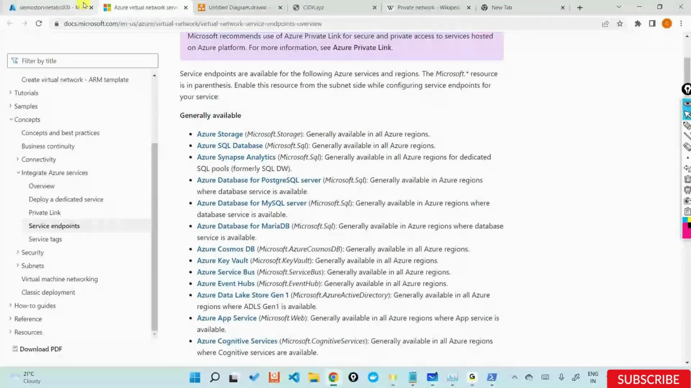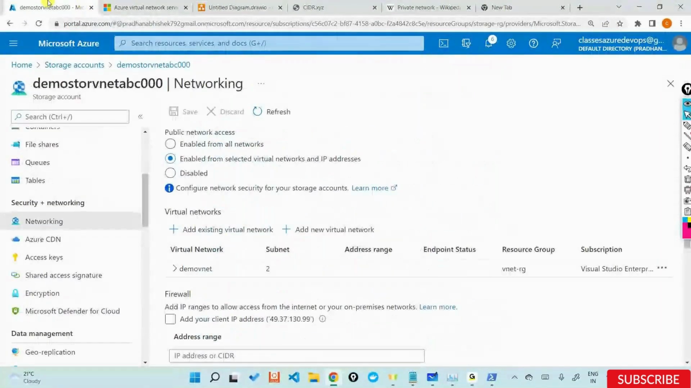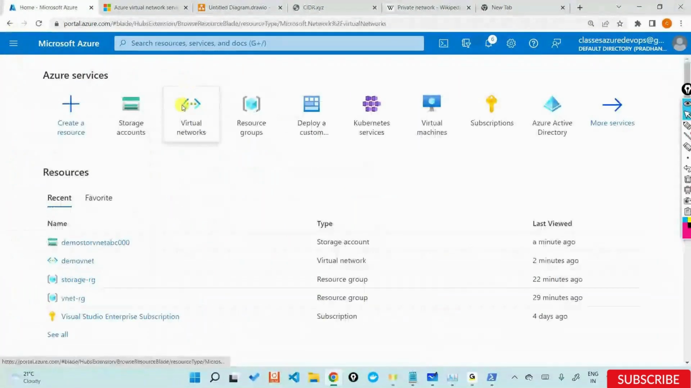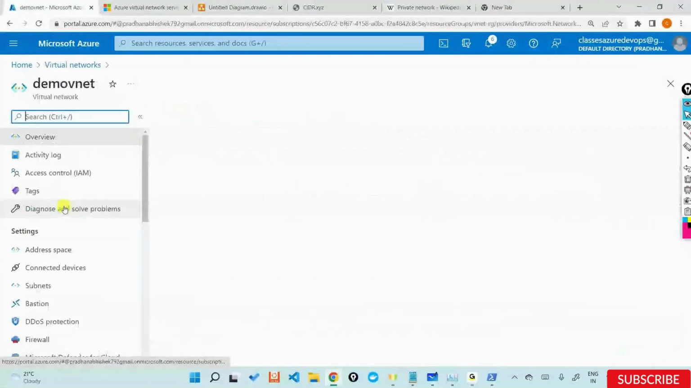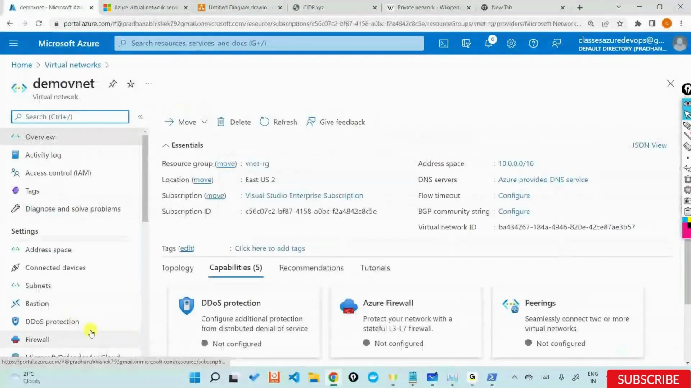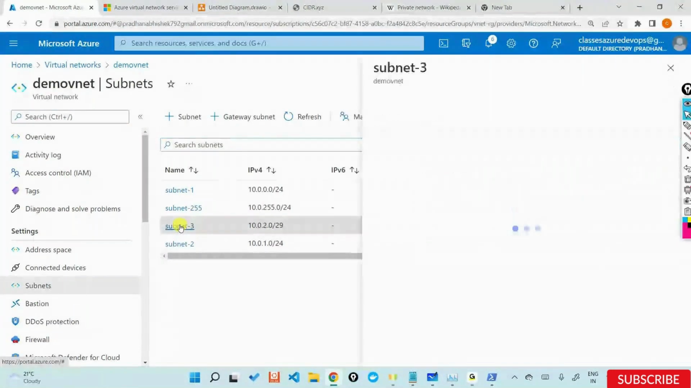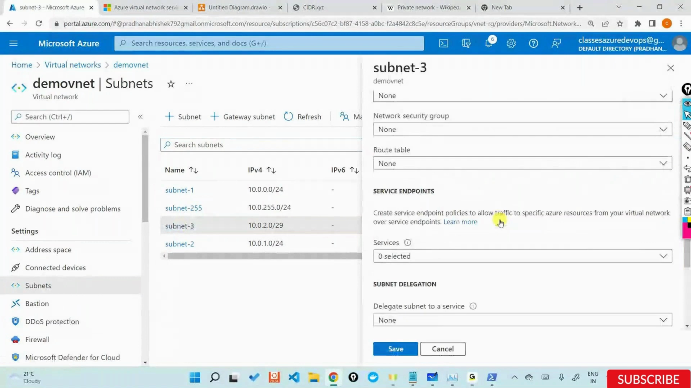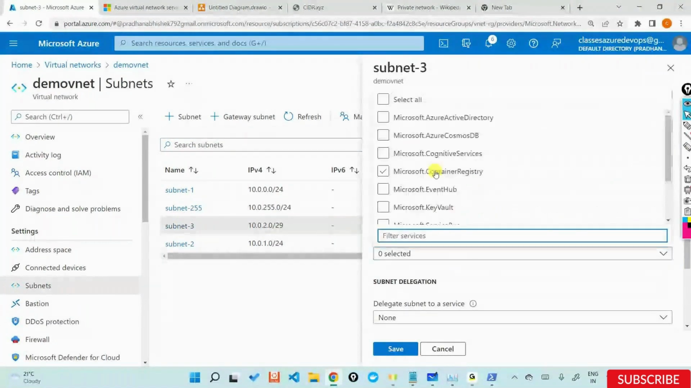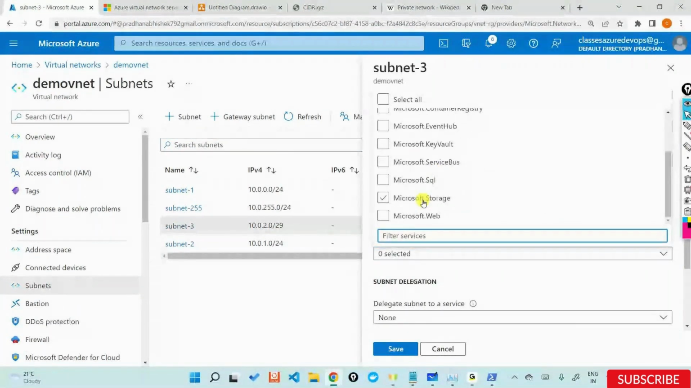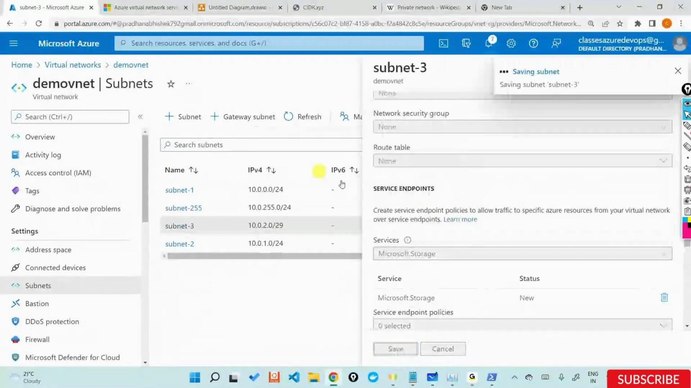Can you show how to add a service endpoint again? Sure, definitely. If you want to add a service endpoint, you have to go inside the virtual network. Once inside the virtual network, service endpoints can be added per subnet. So if you go inside a subnet, for example subnet 3, in which the service endpoint is not there already, I'll just scroll down. There's something called service endpoints. I will go ahead and select a service endpoint called Microsoft Storage, and I'll say save. This is how I add a service endpoint.